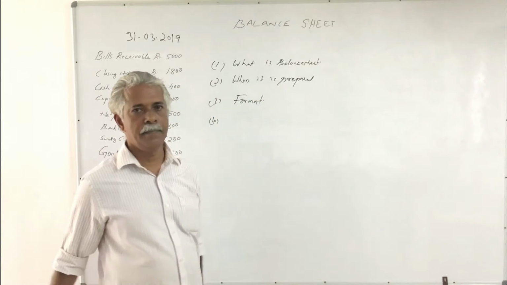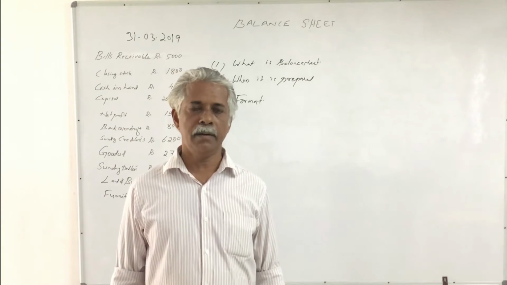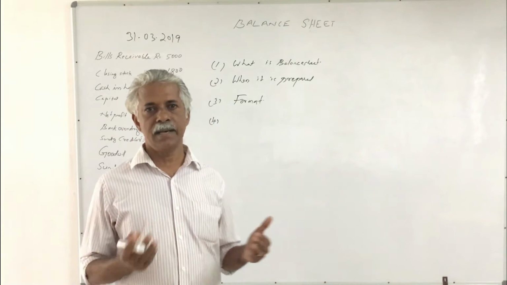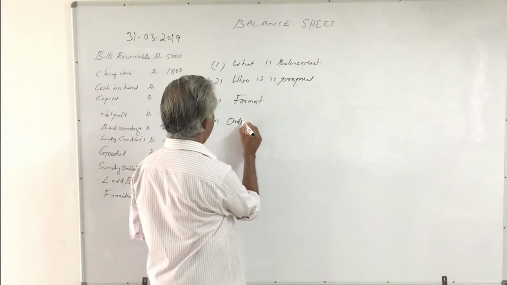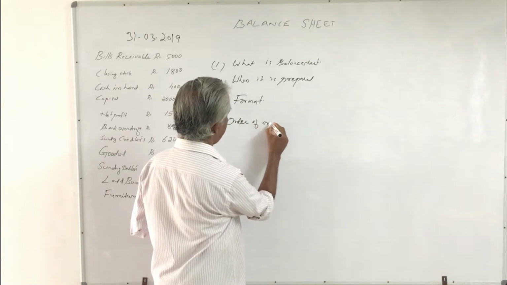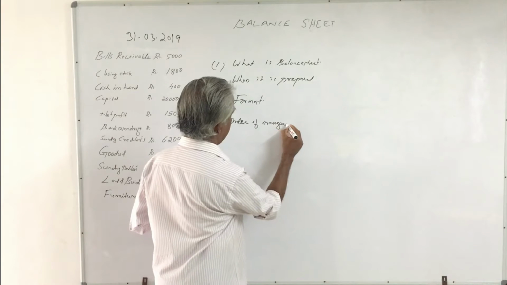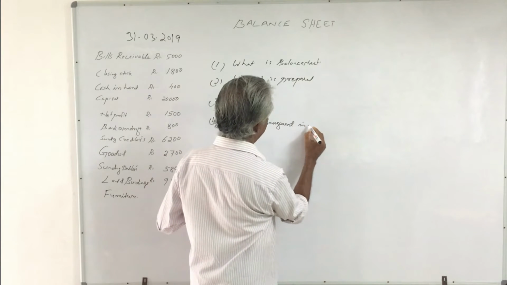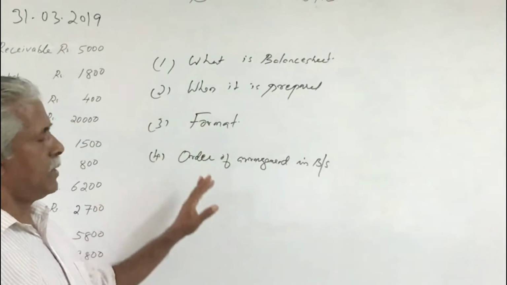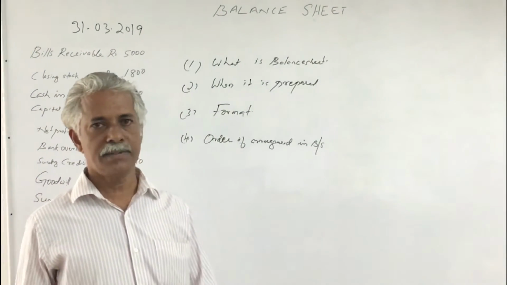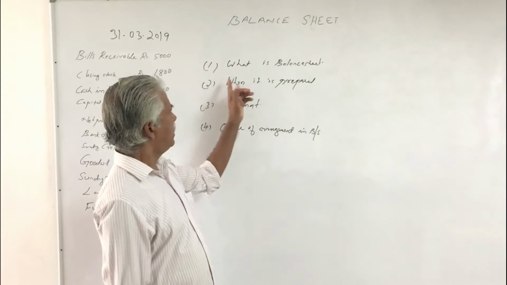Fourth one, the order of arrangement of assets and liabilities in the balance sheet. These four aspects that we have to study. Then what is balance sheet?